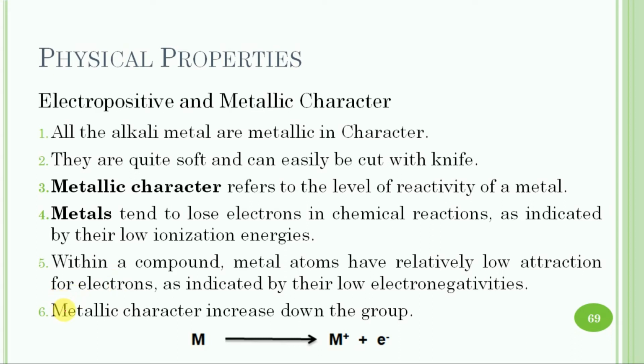Metallic character increases as we move down the group. So the alkali metals have strong electropositive or metallic character among the different elements in their groups. Since the ionization enthalpy decreases as we move from top to bottom, the electron-losing tendency or electropositive character is expected to increase as we move from top to bottom.